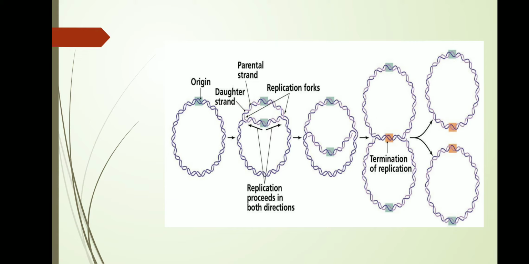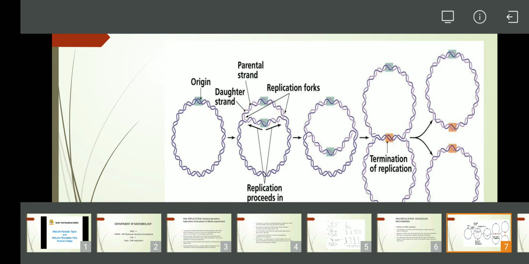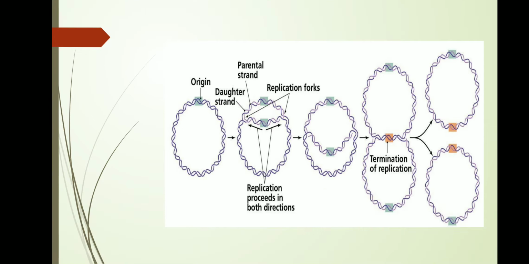It is shown in the figure that one is a parental strand and the second one is a daughter strand. Two replication forks move outward from the origin until they have copied the whole replicon. First of all, what is a replicon? A replicon is a portion of the genome that contains one origin and is replicated as a unit.